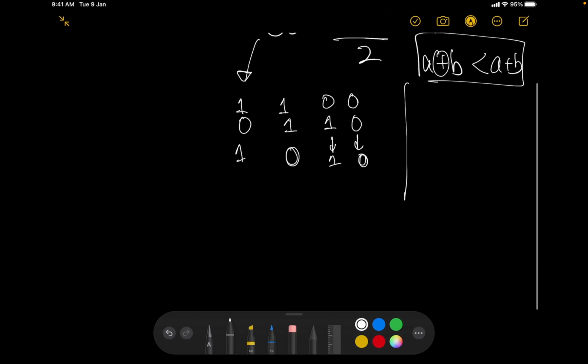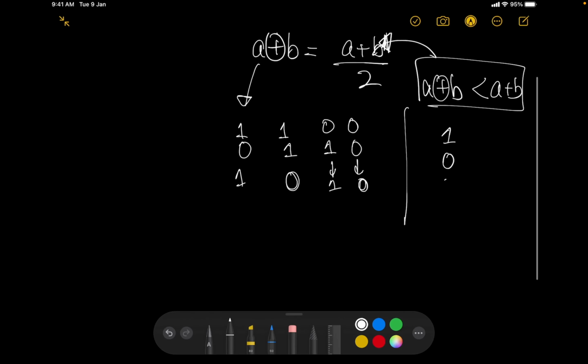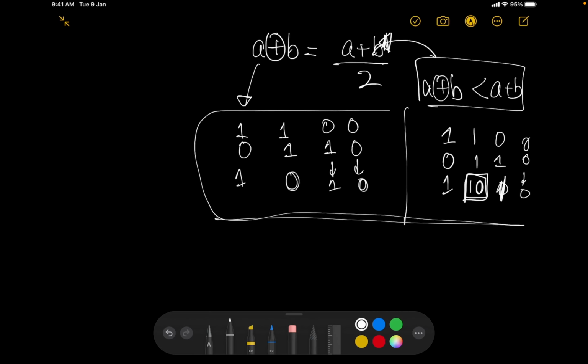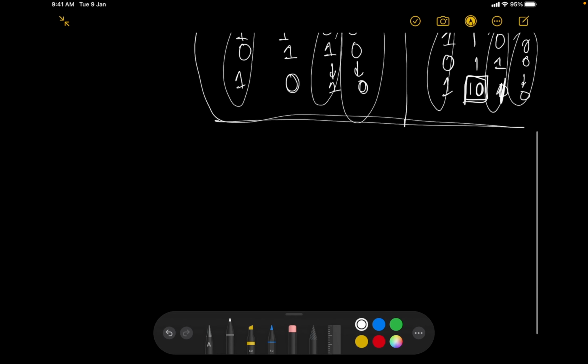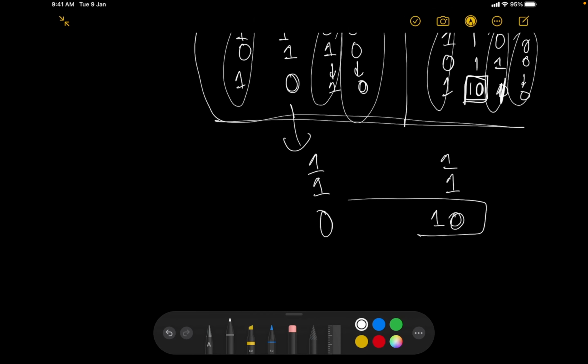Now let's check what happens for addition. 1 0 would give us a 1, 1 1 would actually give us a 1 0, so it's actually doubling it. Now 0 1 gives us a 1, and 0 0 gives us a 0. Cool. So from this you can say that these operations are technically the same, so the values I'm going to get for these operations are the same. The only difference is that when I get a 1 1 in case of XOR, I get a 0. However, when I get a 1 1 in case of addition, then I get a 1 0. So this is something I can utilize.